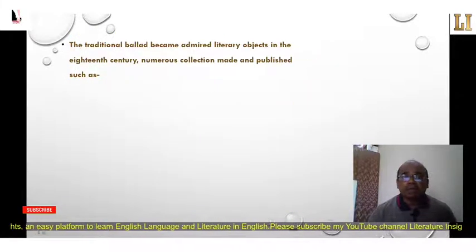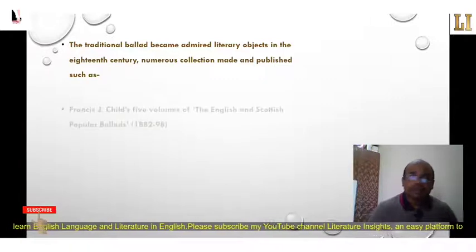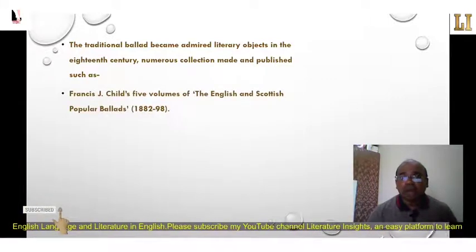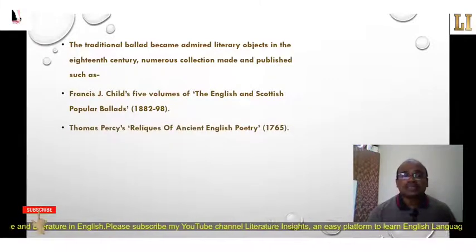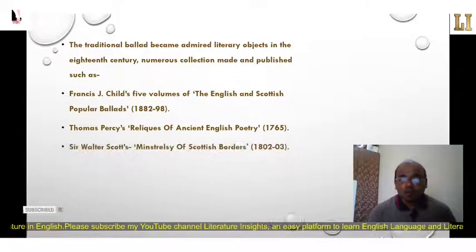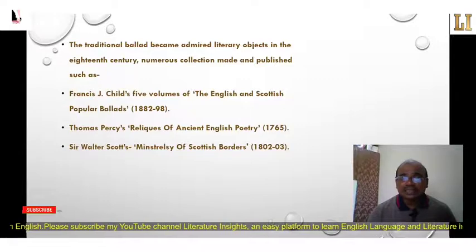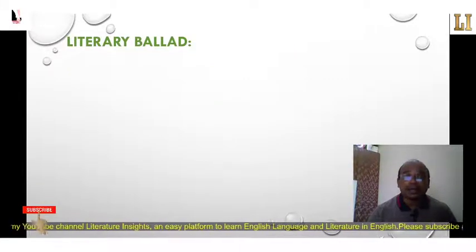The traditional ballad became an admired literary object in the 18th century. Numerous collections were made and published, such as Francis J. Child's five volumes of The English and Scottish Popular Ballads, number two, Thomas Percy's Reliques of Ancient English Poetry, and Sir Walter Scott's Minstrelsy of the Scottish Border. Another type of ballad, the literary ballad.